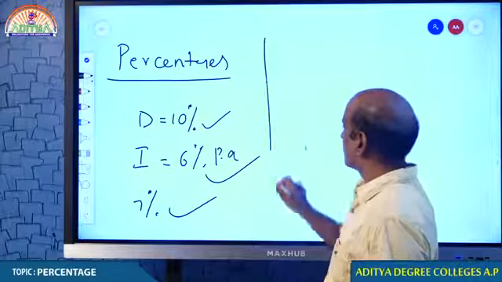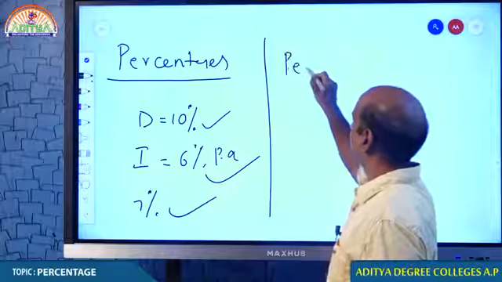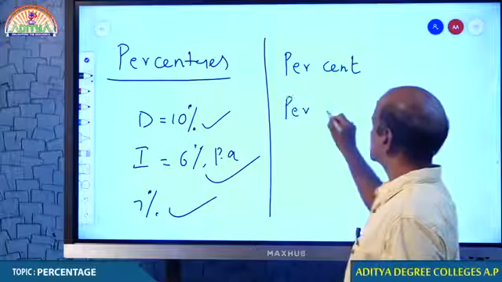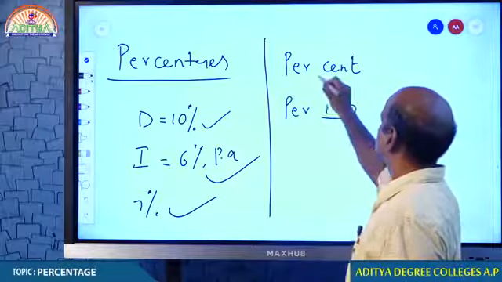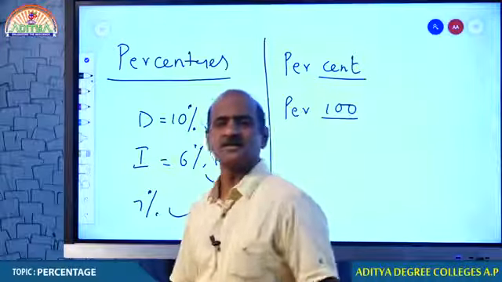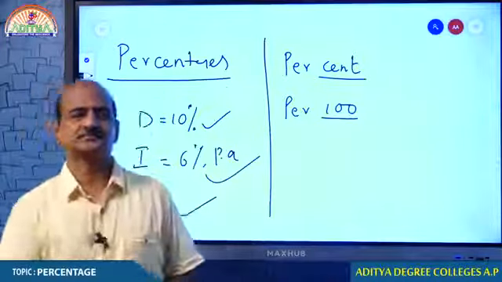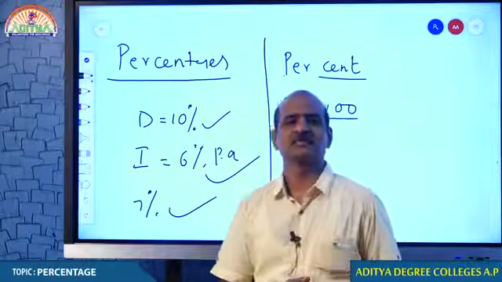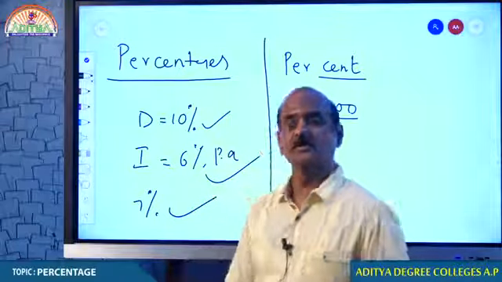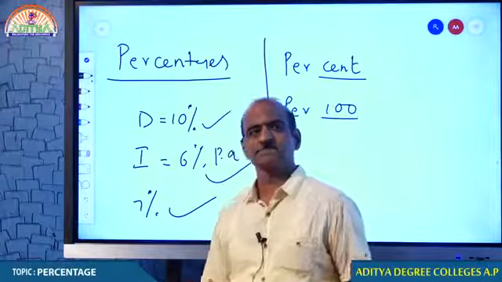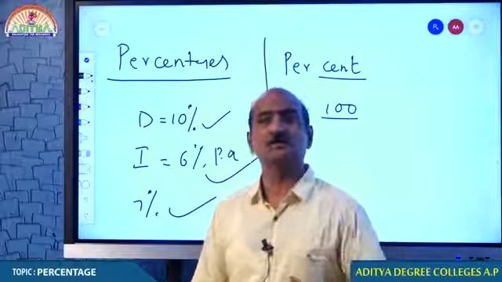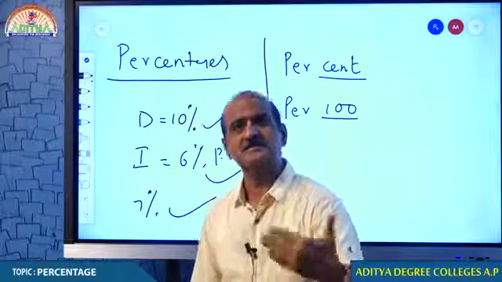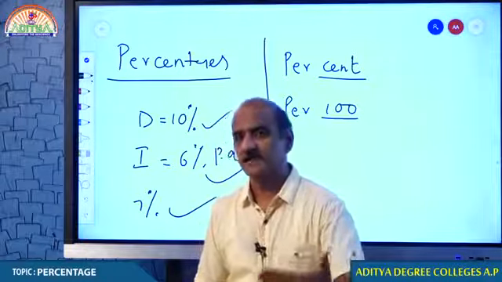The concept of percentage we derive from the word percent. You know students, what is the meaning of cent? Cent means 100. So anything that is compared with 100 is said to be a percentage. You understand the meaning of percentage? Now the question comes, why do we need to compare anything with 100? What is the significance of comparing with 100?